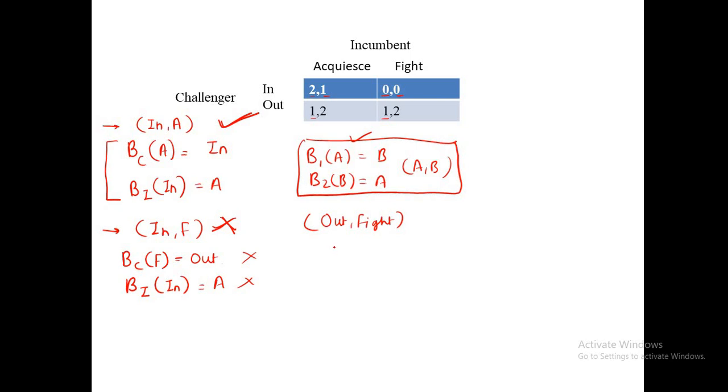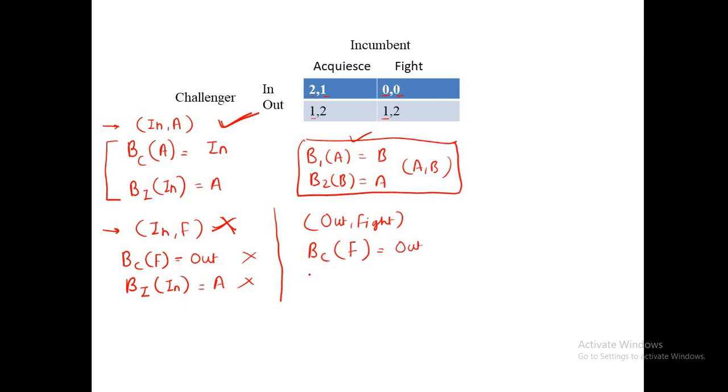Now we need to check the other combination, out comma fight. If we check this combination, what condition needs to be satisfied? The best response function for the challenger when he is considering that the other player is taking fight should be out, right?